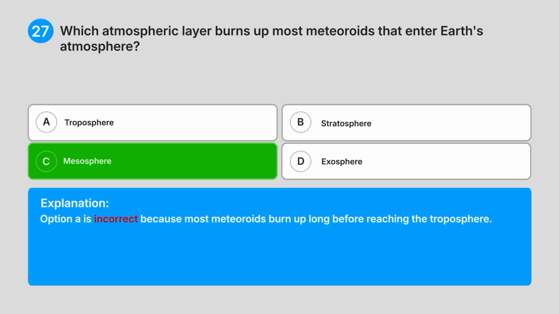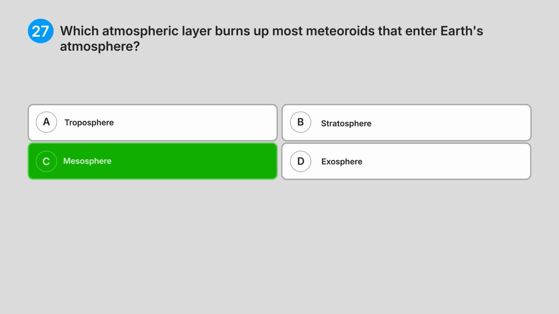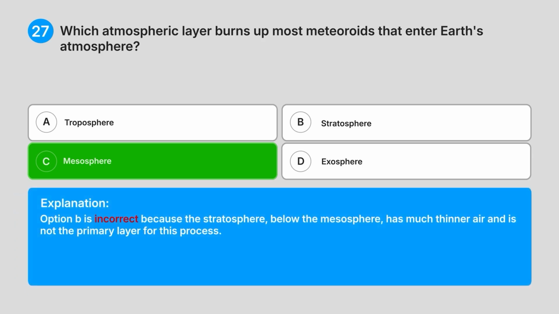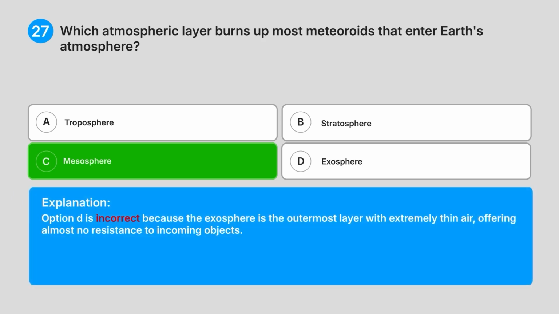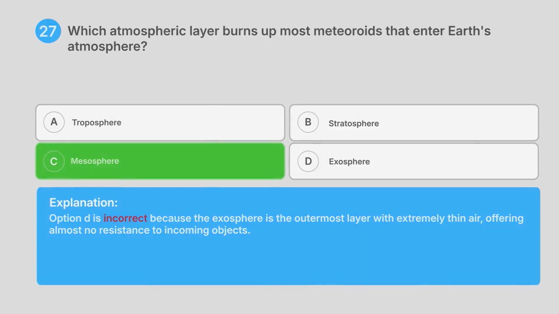Option A is incorrect because most meteoroids burn up long before reaching the troposphere. Option B is incorrect because the stratosphere below the mesosphere has much thinner air and is not the primary layer for this process. Option D is incorrect because the exosphere is the outermost layer with extremely thin air, offering almost no resistance to incoming objects.